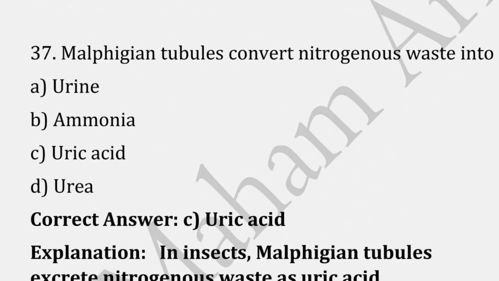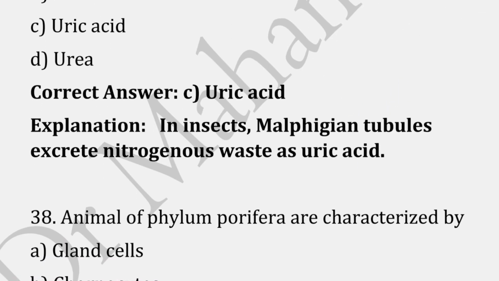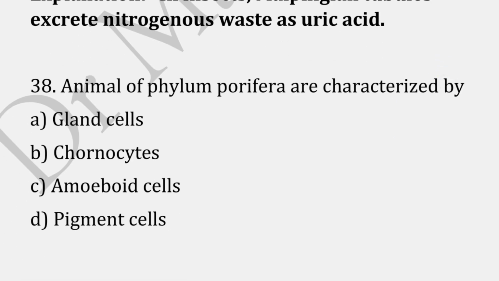Malpighian tubules convert nitrogenous waste into: the correct answer is option C, that is uric acid, because in insects Malpighian tubules excrete the nitrogenous waste as uric acid.